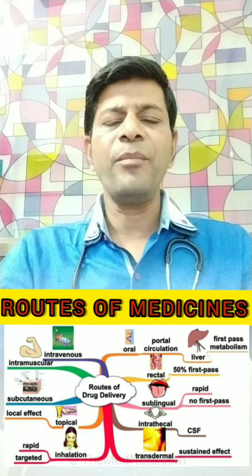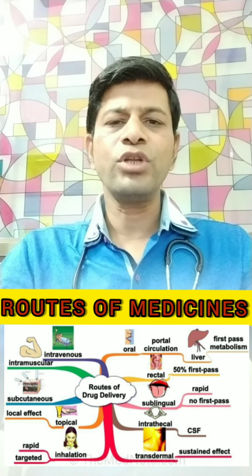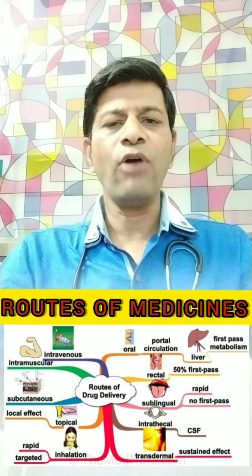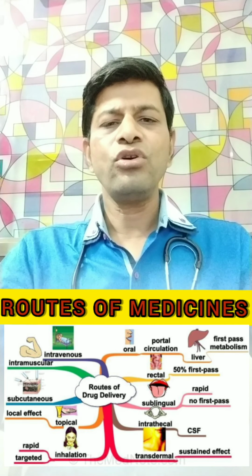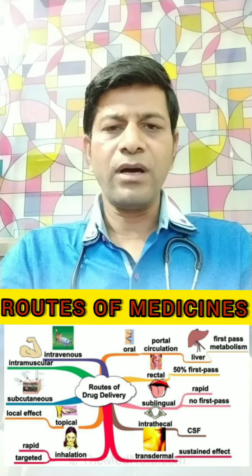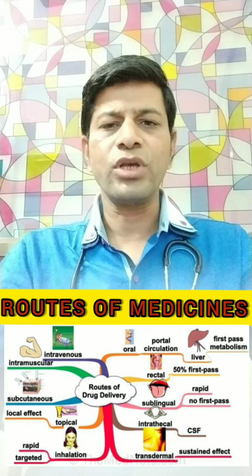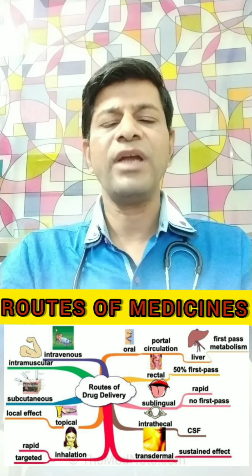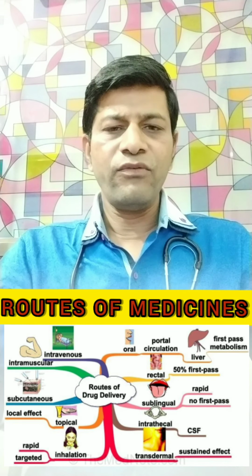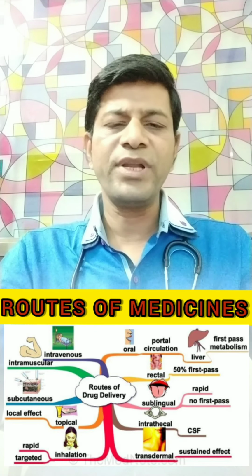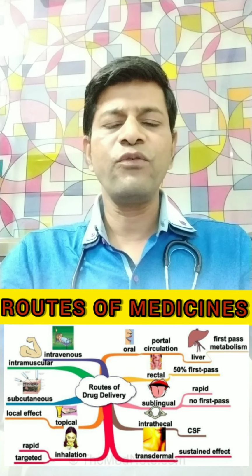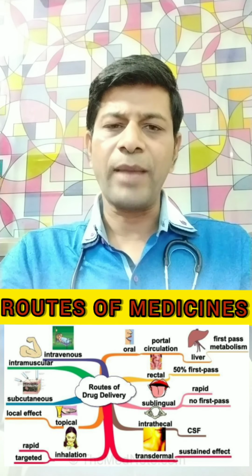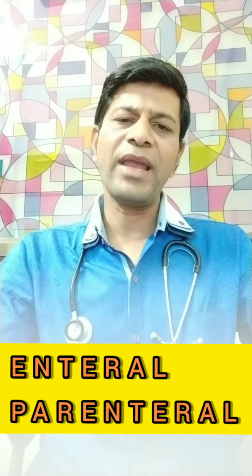Whenever we take a medicine, by which route we should give, when to give, how to give, why to give. So there are different norms for the routes, which should be followed in an emergency patient, or when a healthy patient comes to our clinic, or when we have to give the medicines in the hospitals. What are the different routes? The different routes may be divided into two types, that is enteral or parenteral.